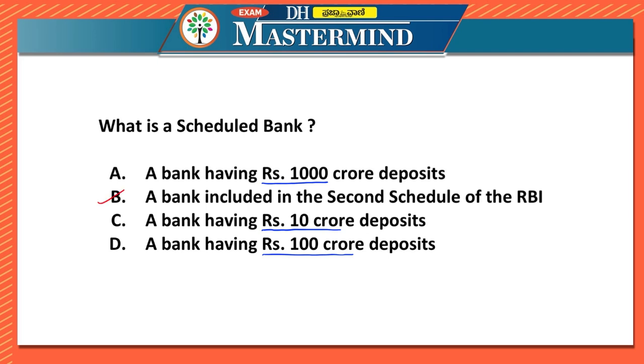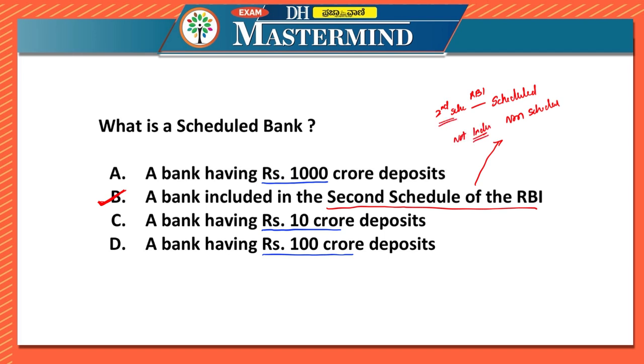But if you have read about the basics of this also, then also you can reach this particular option, which is a bank which is included in the second schedule of the RBI. Okay, because there are two types of banks: scheduled banks and non-scheduled banks. Scheduled banks are the ones which are included in the second schedule of RBI, and non-scheduled banks are not included in the second schedule of RBI.